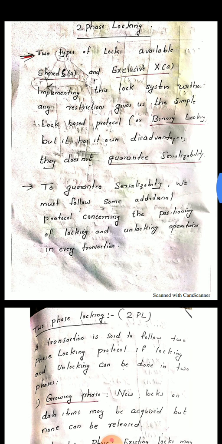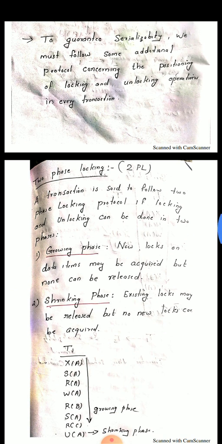To guarantee serializability, we must follow some additional protocol concerning the position of locking and unlocking operations in every transaction. So in two-phase locking, otherwise called 2PL, a transaction is said to follow 2PL if locking and unlocking can be done in two phases. First one is the growing phase and the other one is the shrinking phase.